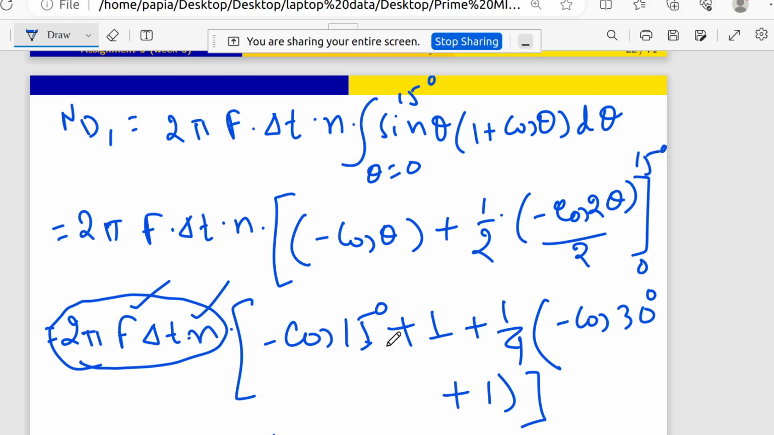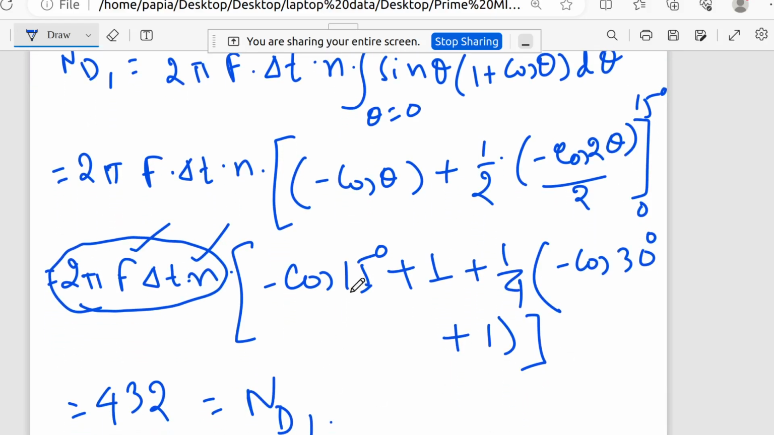We write this as it is, and put in first 15 degree, then 0 degree. If I put 15 degree, it is minus cos 15 degree, and then minus of the lower limit, where cos 0 is 1. Taking 1 by 4 outside, in the bracket we have minus cos 15 into 2, that is cos 30 degree, plus 1, because cos 0 is 1. I have written it like that, and this is equal to 432.